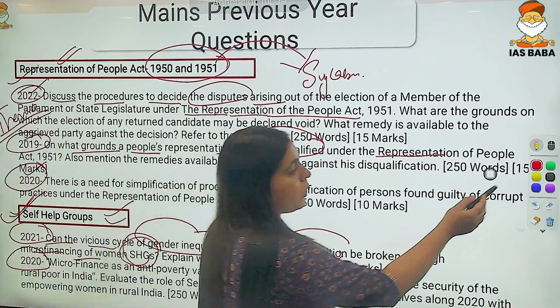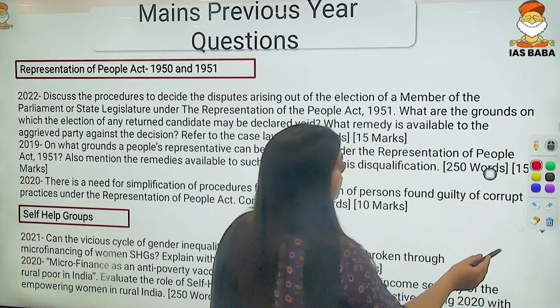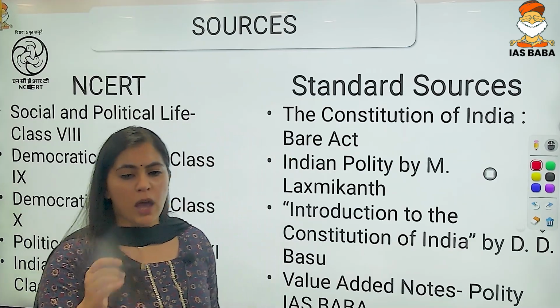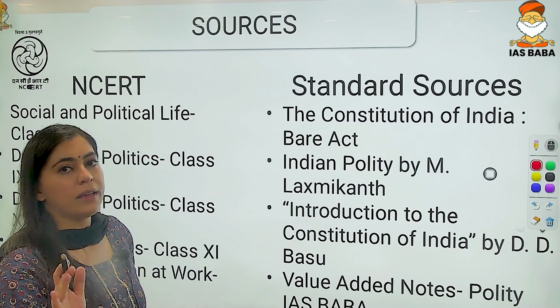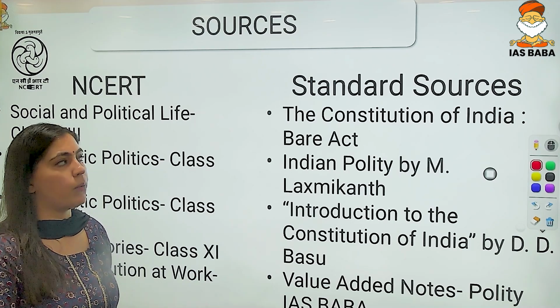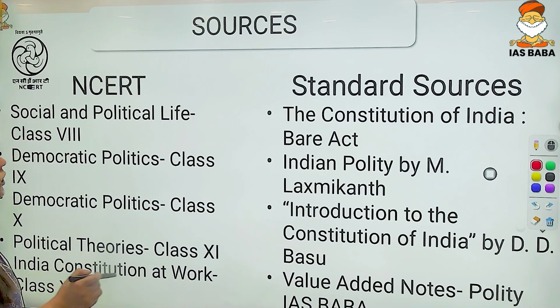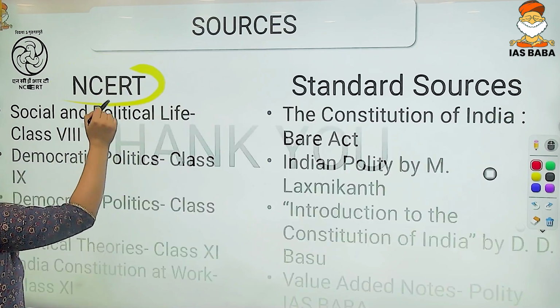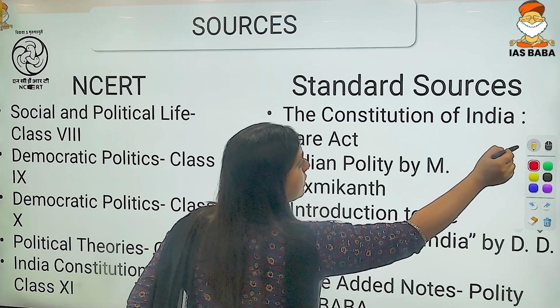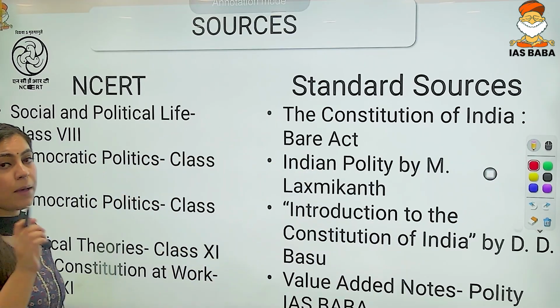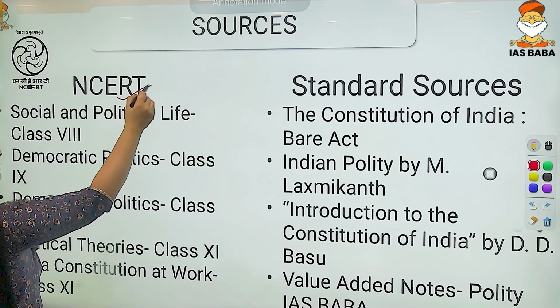So this is about your mains part. Now we will talk about the sources. What are the sources that you should refer to while reading polity and governance? First things first, you cannot ignore NCERT. NCERT is a must because it is a government publication.